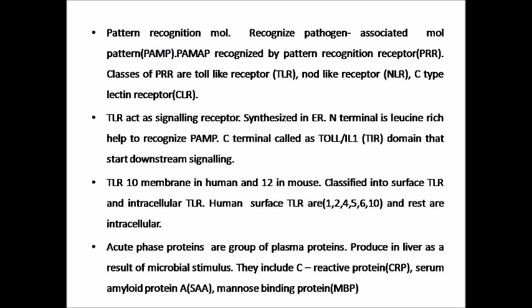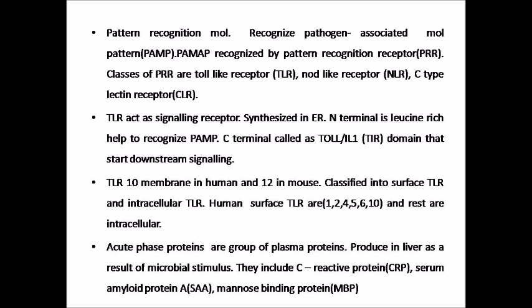A toll-like receptor is a transmembrane protein which acts as a signaling receptor. Its N-terminal is leucine rich, which helps to recognize the pathogen associated molecular pattern, and the C-terminal is a domain that leads to further downstream signaling.